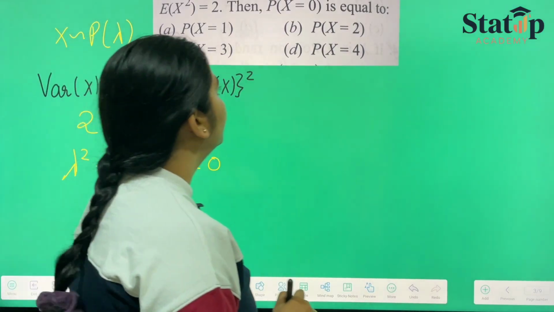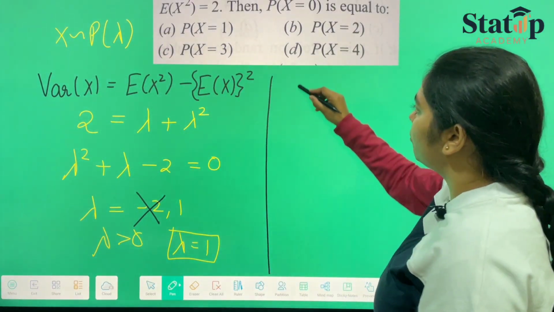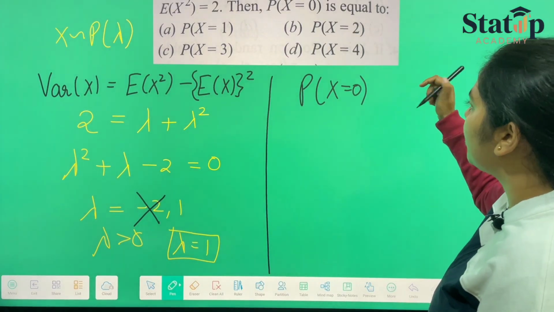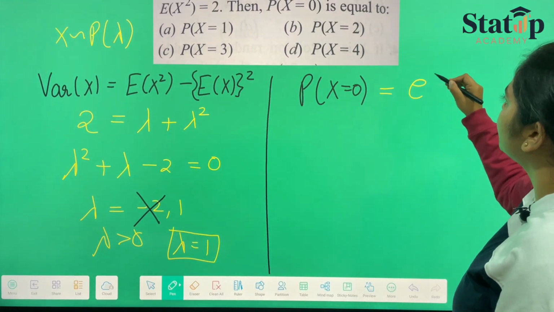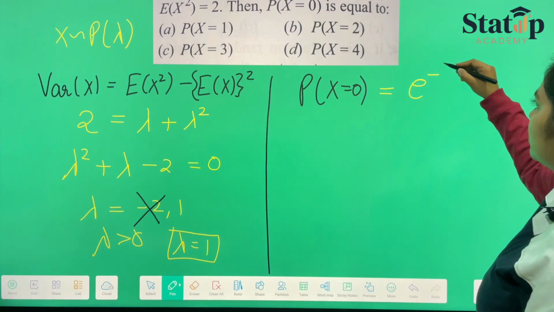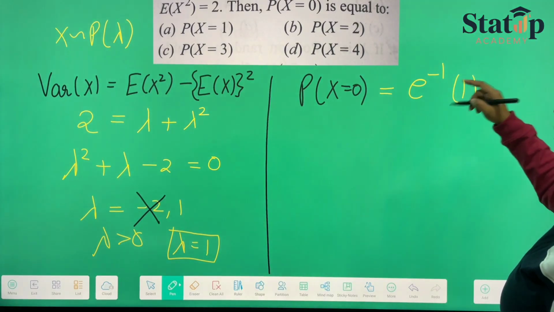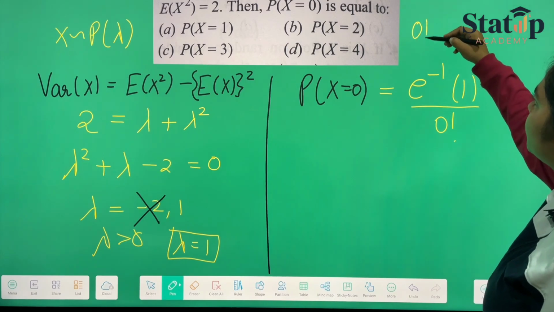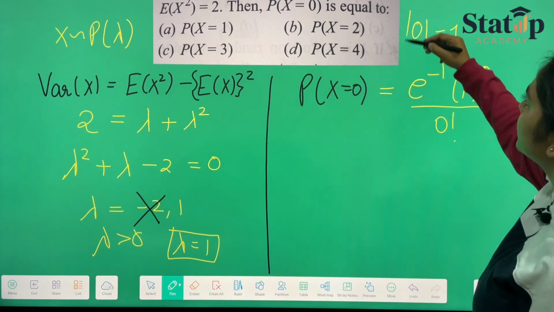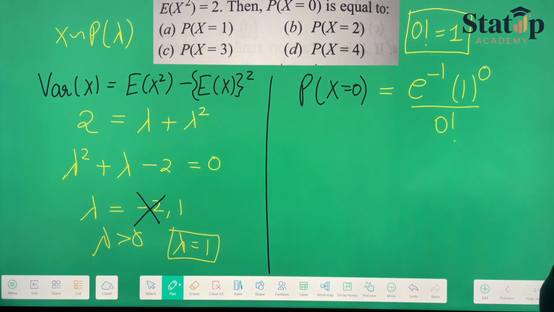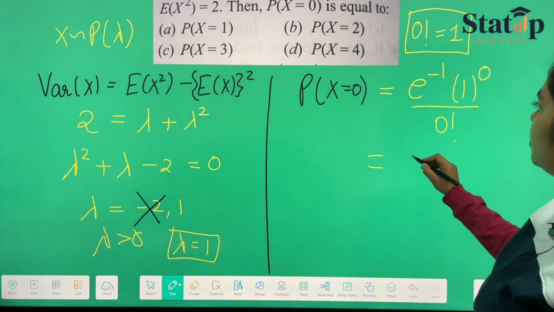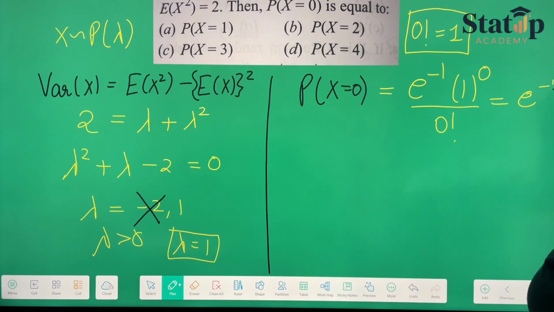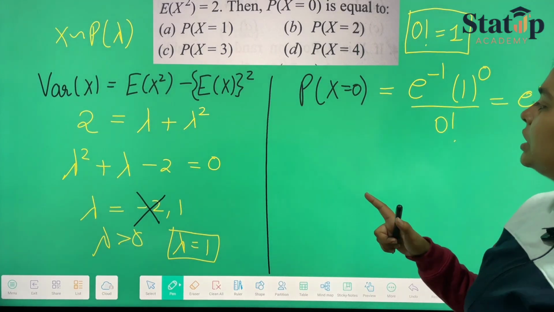And in the question what have they asked? They have asked us what is the probability that x equals 0. So the probability that x equals 0 is e raised to the power minus lambda, lambda is 1, lambda raised to the power x, which is 0, upon 0 factorial. Now one more thing, 0 factorial is equal to 1 only. This is an important point for factorial. So the answer will be equal to e raised to the power minus 1.